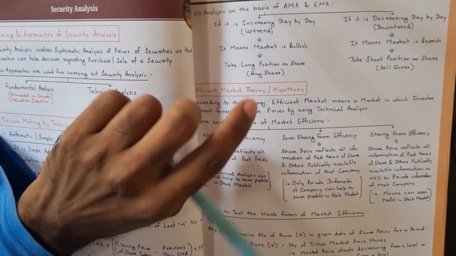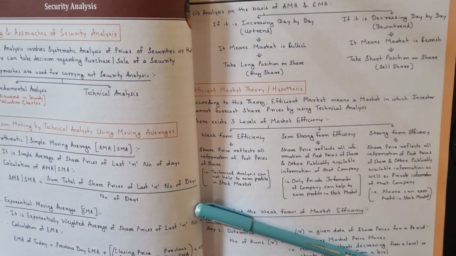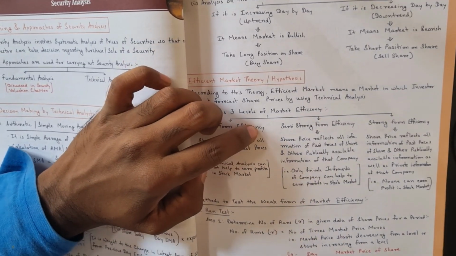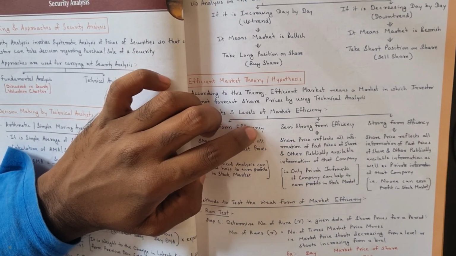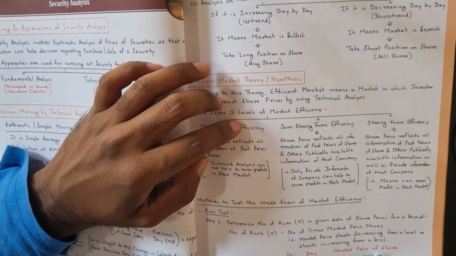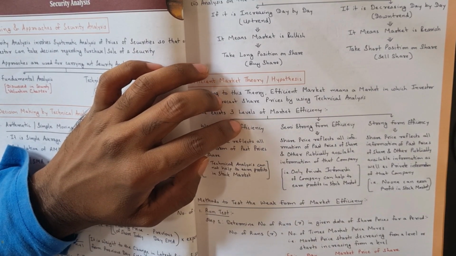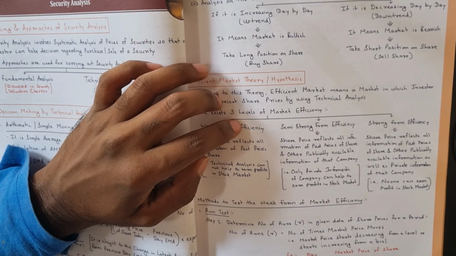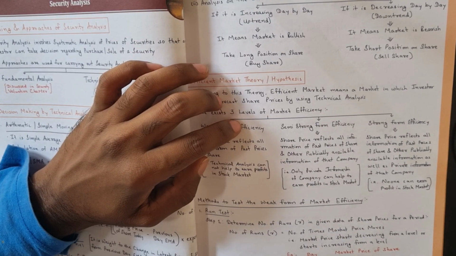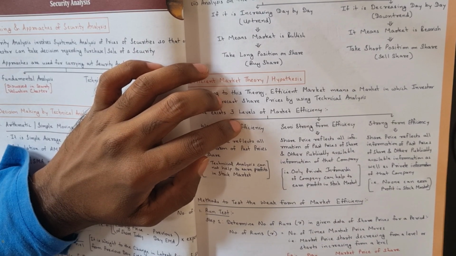We'll see the run test first. What is the run test? Let's suppose there are some prices of the share given. We'll see first: 500 to 520, the prices are increasing, we'll put plus. Now 520 to 530, the prices are increasing, plus. Next the prices are decreasing, minus. Then the price is increasing, plus. The price is increasing, plus.